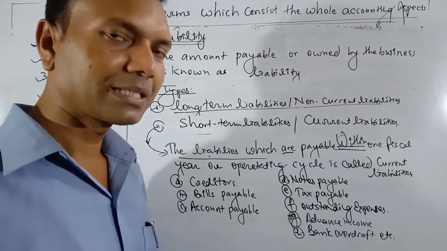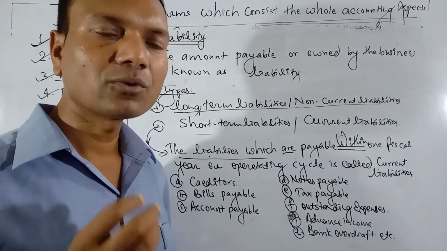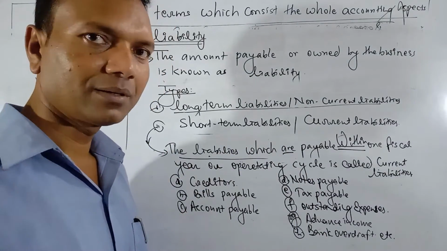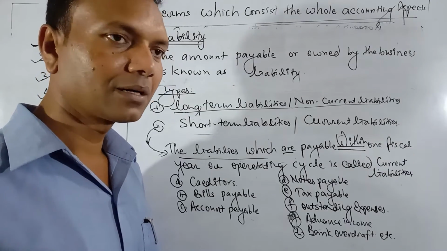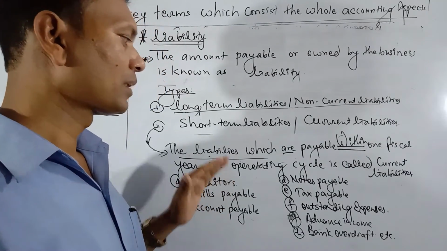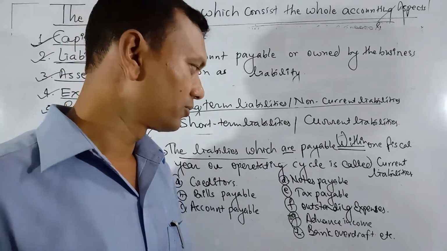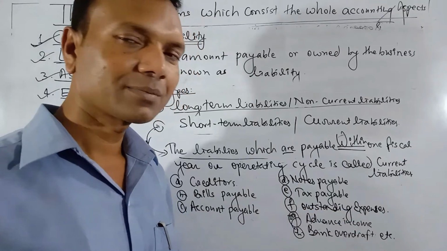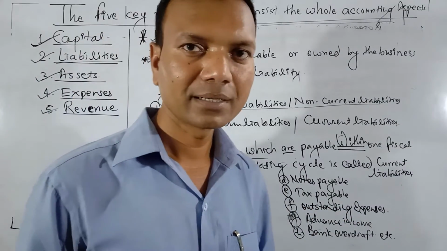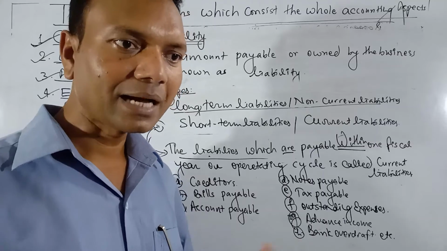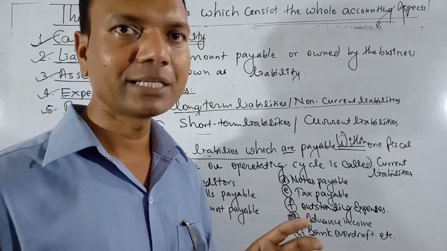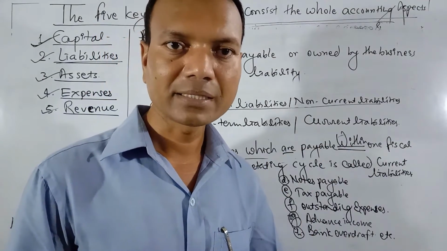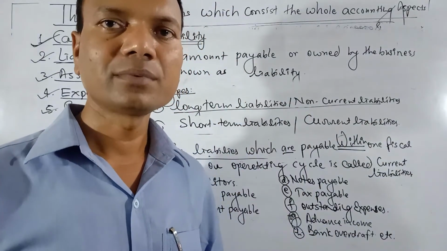Bills payable is a document that shows that we have to pay some amount to someone else. Accounts payable is similar to creditors. This also shows that you have to pay some amount to someone else as per the accounts. Tax payable is the amount payable to government. Outstanding expenses like salary, outstanding wages are the expenses which are not paid yet, and will be paid later.